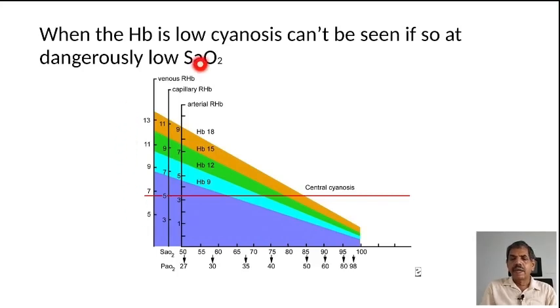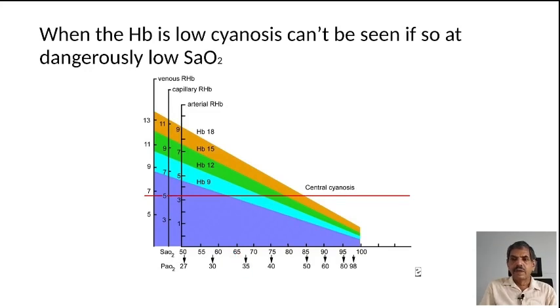At hemoglobin level 15, when the partial pressure of oxygen is less than 85, you get cyanosis. But the same extent of cyanosis you will see when the hemoglobin is only 9, when the partial pressure of oxygen is dangerously low, that is less than around 60.